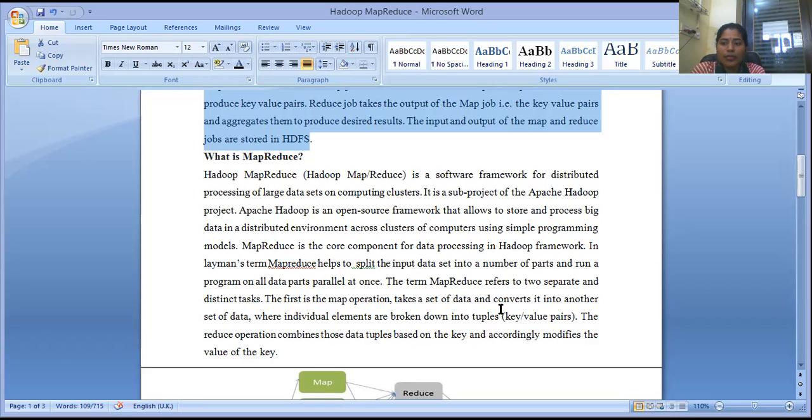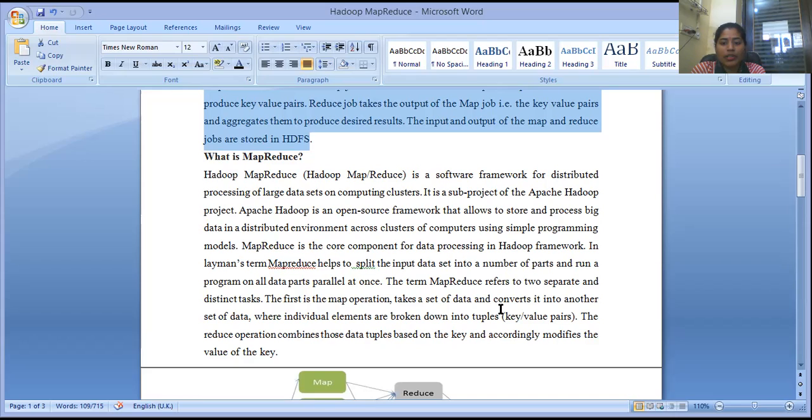In layman's terms, MapReduce helps to split the input data set into a number of parts and run a program on all of them in parallel at once. Not the same time, at once.